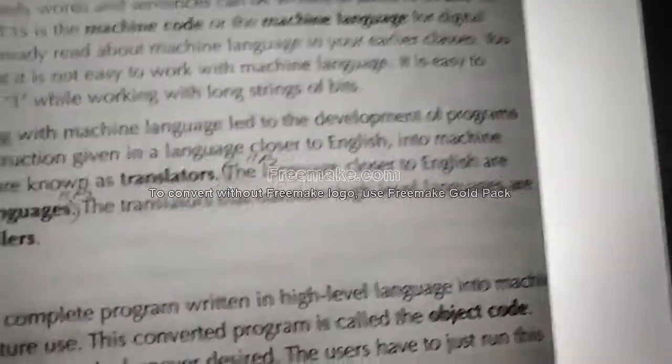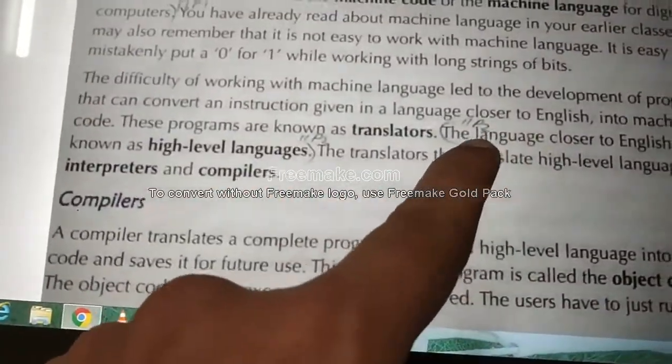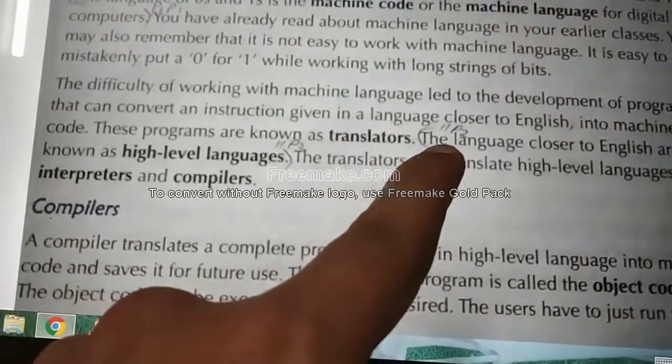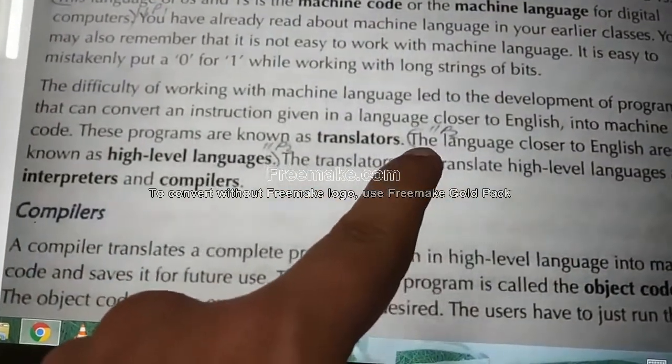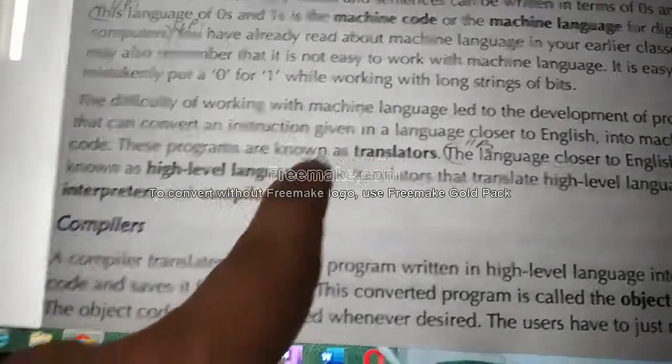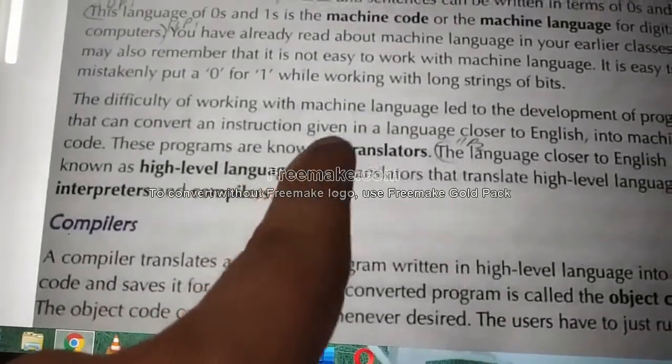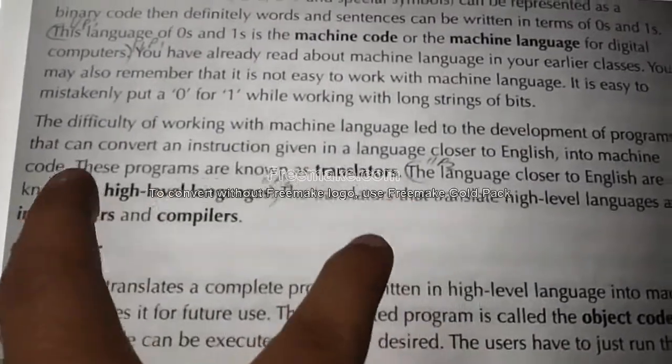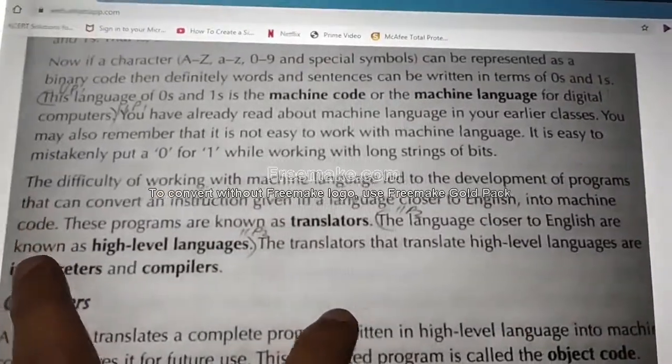And in the next paragraph, third line, from the language to the next line, high level language. This is 11th question, point number 2. These 2 points are the answer for question number 11.